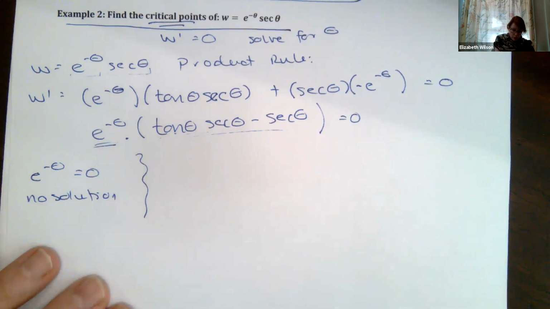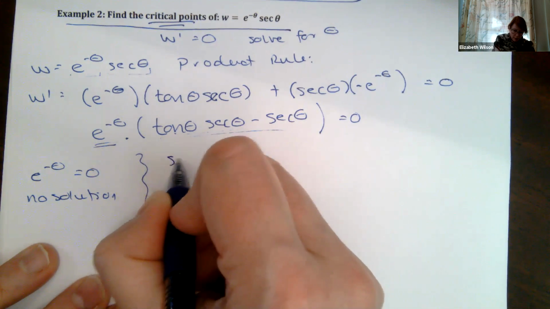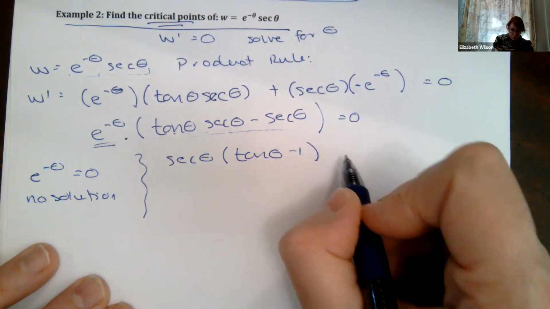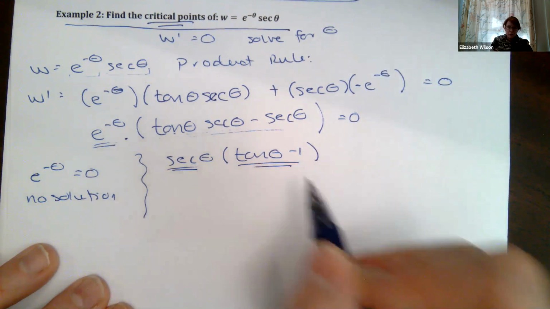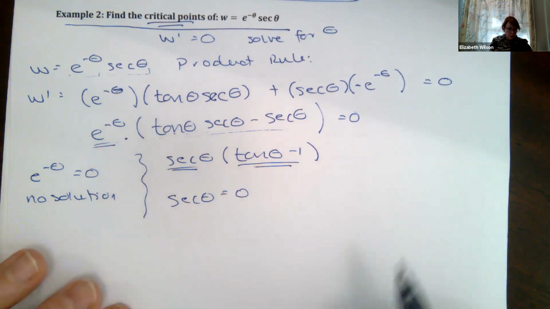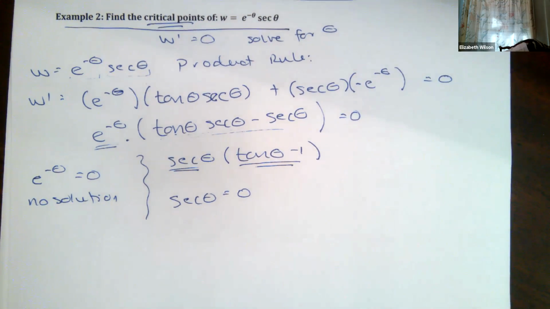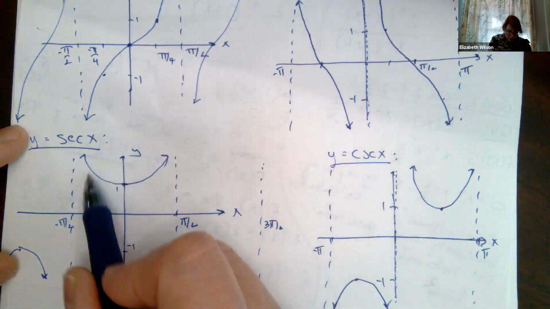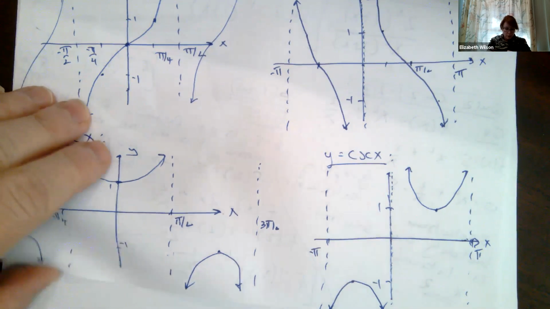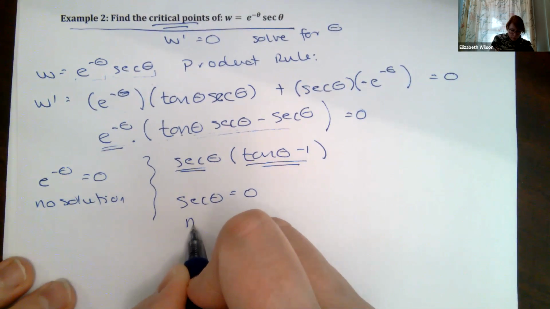Okay, no worries. Let's do this part here. I'm going to factor out a secant of theta and then a tangent of theta minus 1, and we're going to set those equal to 0. So I've got this term and this term. This one, secant of theta equals 0. We just did that, right? Let's take a look at our graphs. Secant of theta, this function here is never going to be crossing the x-axis. It's floating above the x-axis and floating below, which means that this has also no solution.